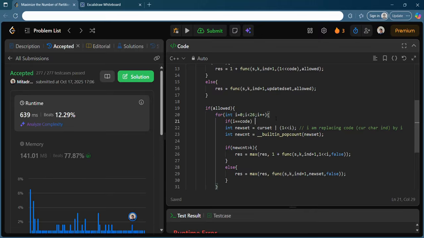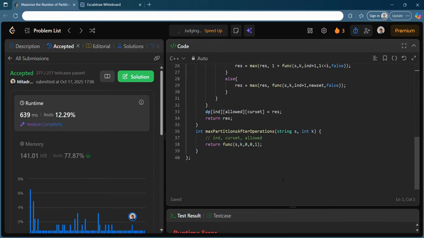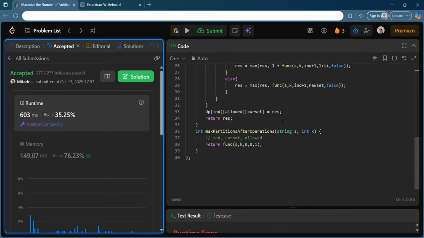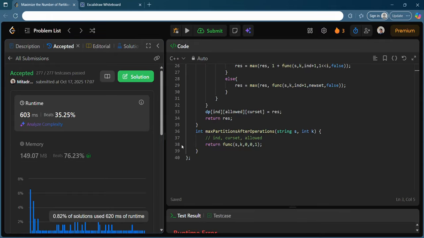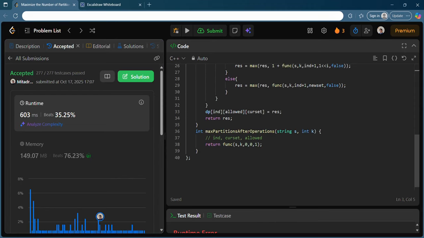If it's the same code, I can do continue here. And what if I choose to remove this map and try to submit it? You see, you can actually make it more optimal. You do get a 35%, which is okayish. And what I was telling you is that you can convert this into a 1D DP also.